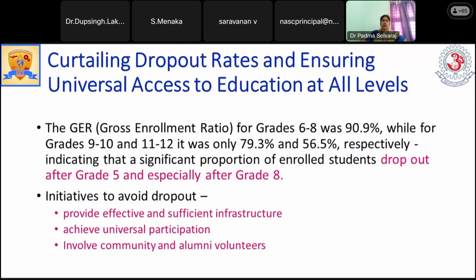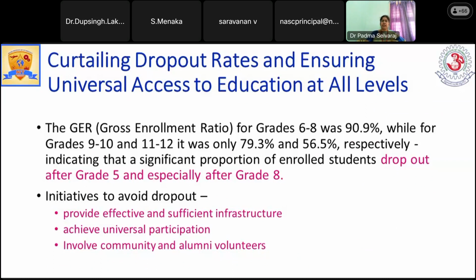Then, curtailing the dropout rates. As per the previous national educational policy, they made the Right to Education Act in 2009. So automatically, people have realized the basis for education, and because of some force, they have admitted their children to the schools. So the gross enrollment ratio for 6 to 8, up to 8th standard, is 90.9. Still, we haven't reached 100%. So that is the motto of NEP 2020. We have to achieve 100% gross enrollment ratio.